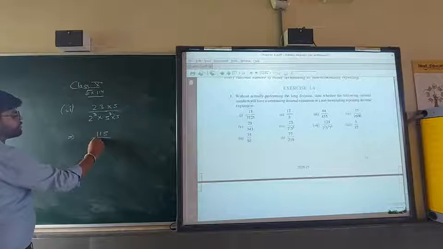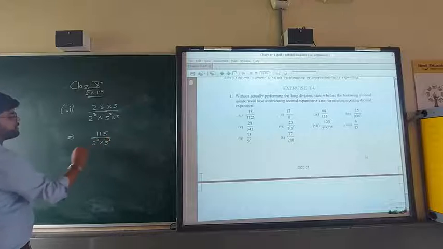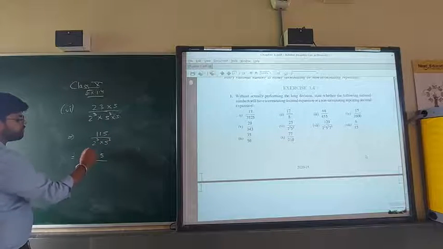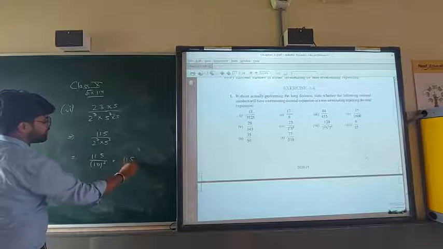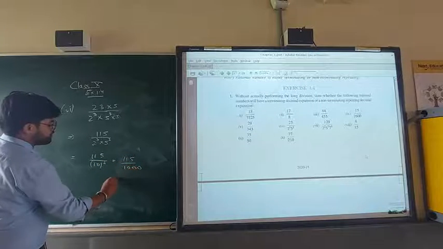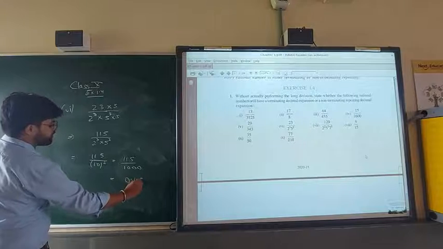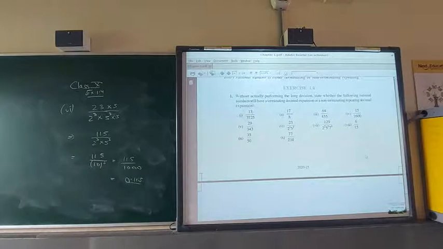Now it will be the same power, 2 power 3, 5 power 3. So 115 over 10 power 3, the 2 5s are 10 power 3. So 115 divided by 1000, 0.115 will be the answer. A very easy question. And the eighth one, 6 upon 15.